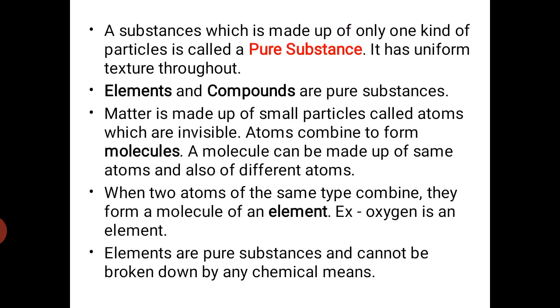Examples are iron, pure copper, pure gold and pure oxygen, etc. Also elements and compounds are pure substances. Also we can define a pure substance as a single substance of a definite composition.